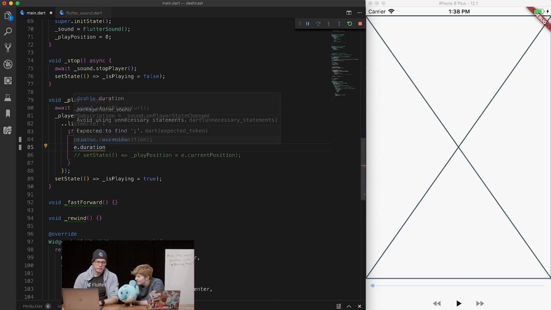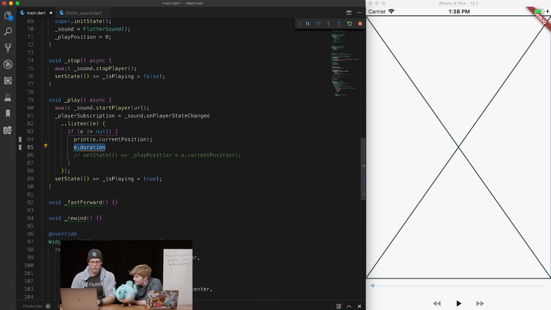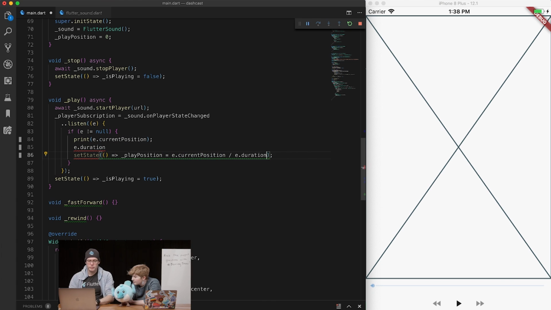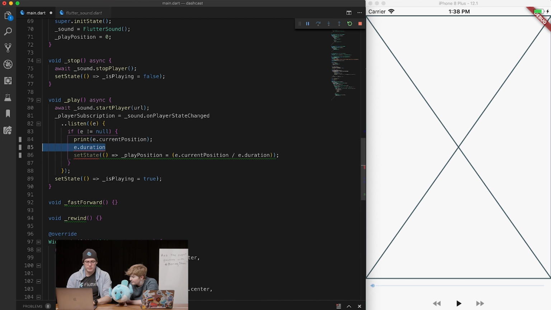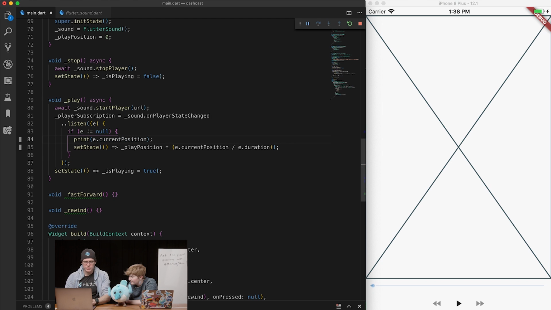We have duration, which is double. So our position we could make current position divided by duration, which puts it between 0 and 1, right? Perfect. Is my math correct? Yeah. Well, let's just print it out just to see.